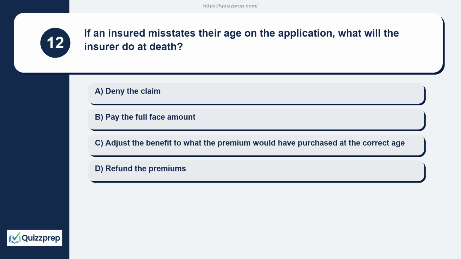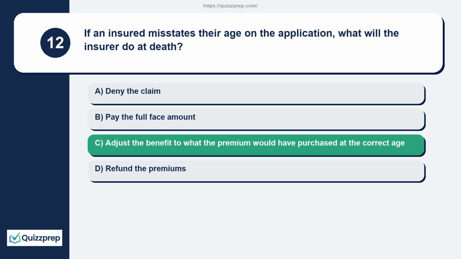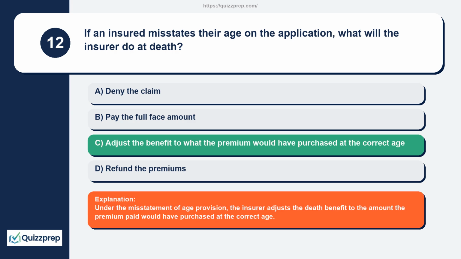Question 12. If an insured misstates their age on the application, what will the insurer do at death? Deny the claim, pay the full face amount, adjust the benefit to what the premium would have purchased at the correct age, refund the premiums. Under the misstatement of age provision, the insurer adjusts the death benefit to the amount the premium paid would have purchased at the correct age.